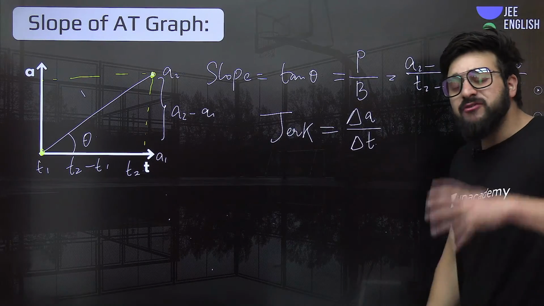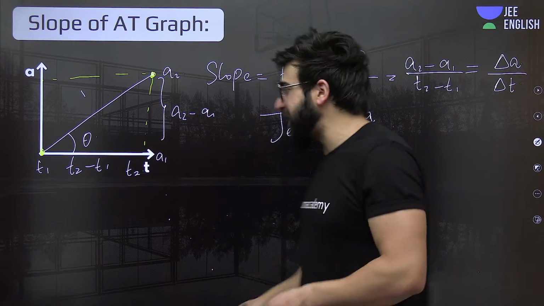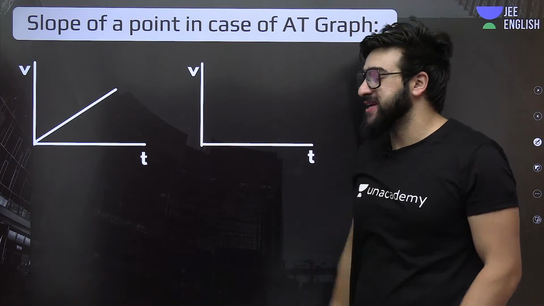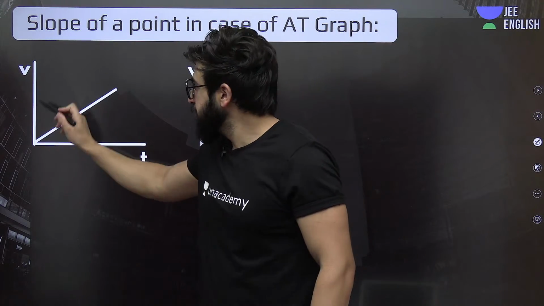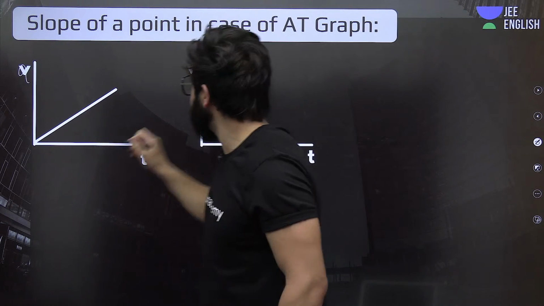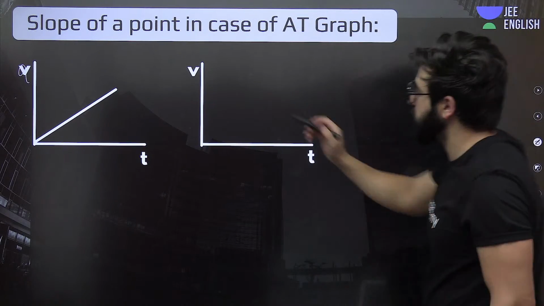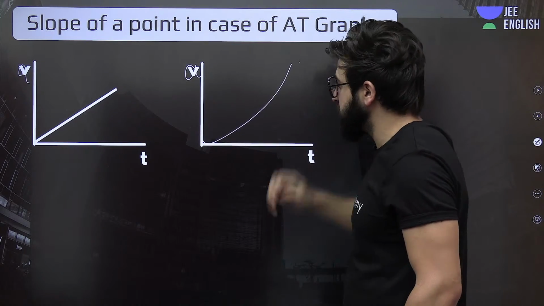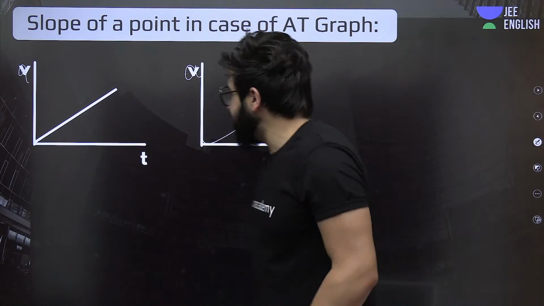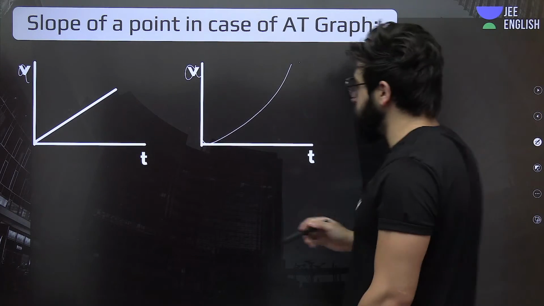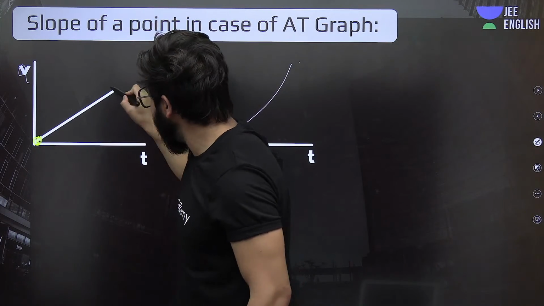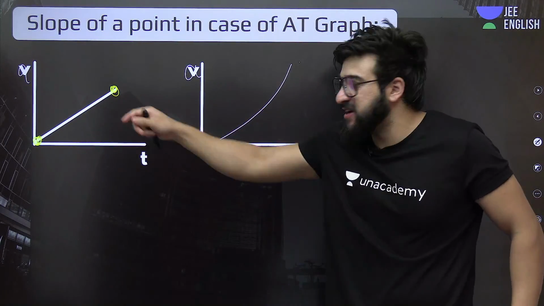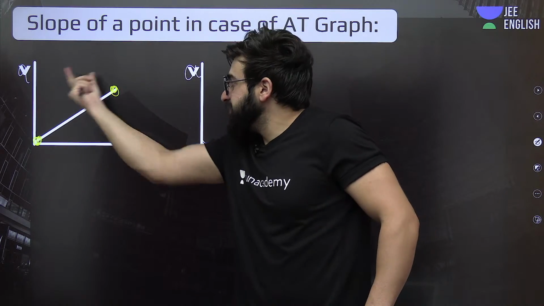Understand? Fine. Now, if I ask you to tell me the slope at a point, let's move on to the next slide. If I ask you to tell me the slope at a point in case of acceleration time graph, fine. See, this is nothing but acceleration time graph. This shouldn't be over here velocity time graph. This is acceleration time graph. Okay, fine. I'll just make the curve over here. Now, if I ask you to tell me the slope in this case, between this point and this point, simply you will use the same concept that I told you previously. That is delta A by delta T.